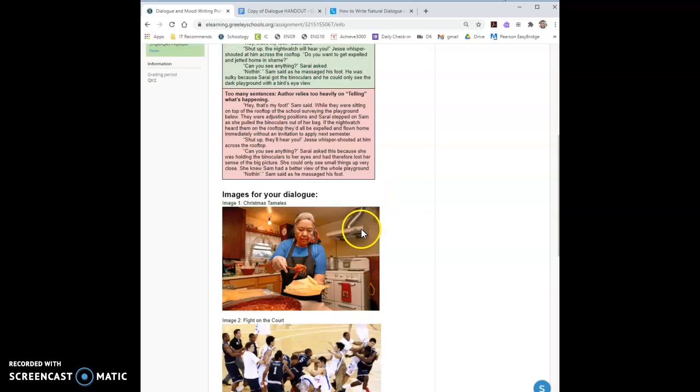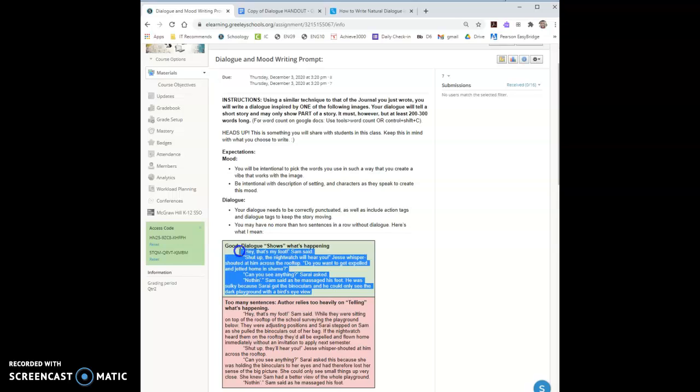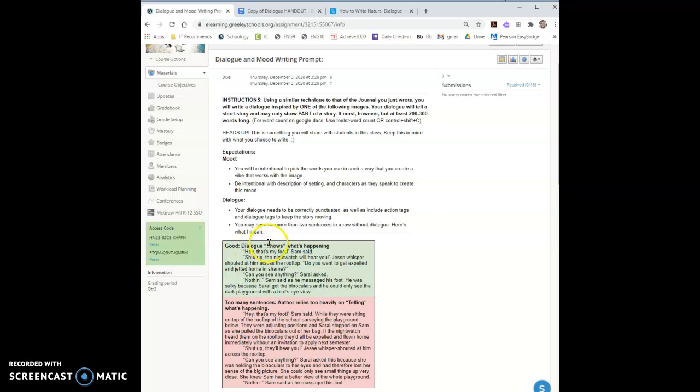So remember, this is a dialogue, not a story. A dialogue is going to read like a movie script or like a phone conversation. So think about the words that people say to each other and then a little bit of background. So just like this one has some background, like you've got, hey, that's my foot, Sam said. Shut up, the night watch will hear you, Jesse whisper shouted at him across the rooftop. Do you want to get expelled and jetted home in shame? So these words in their actual conversation are giving you hints as to what's going on, but also the action tags in between are going to give some clarification.